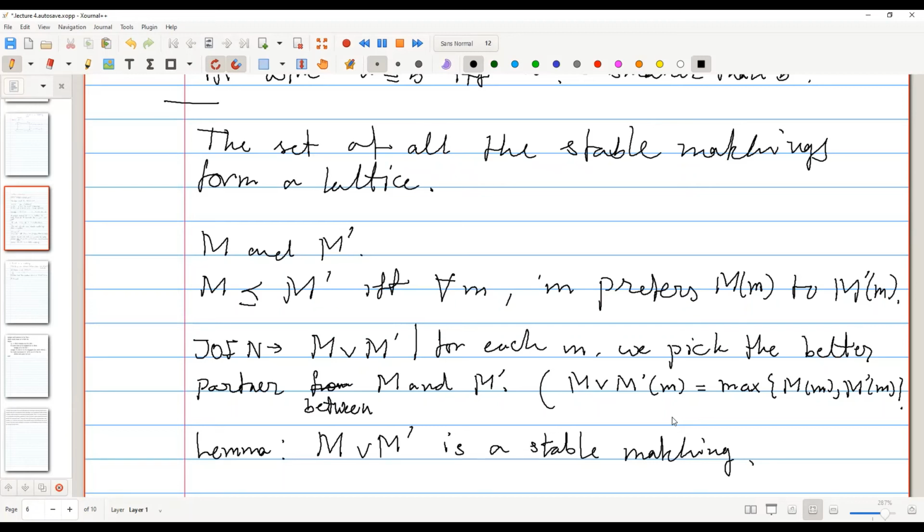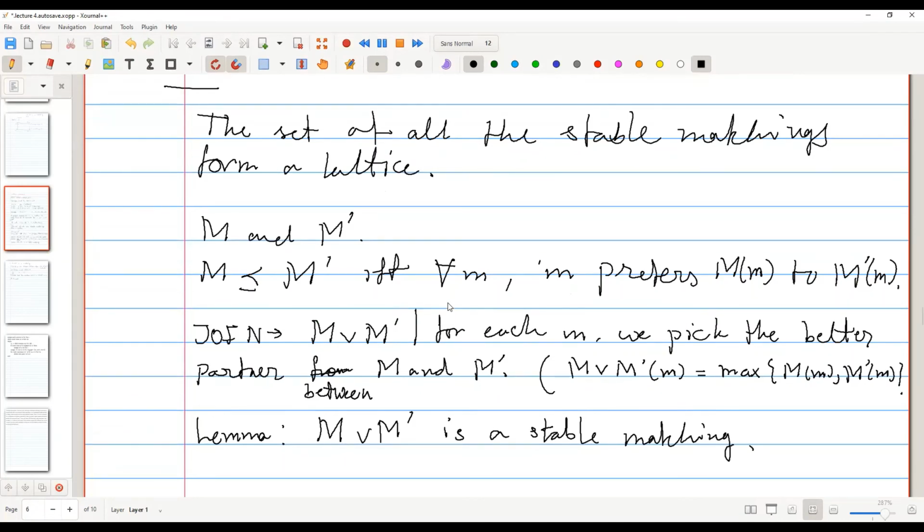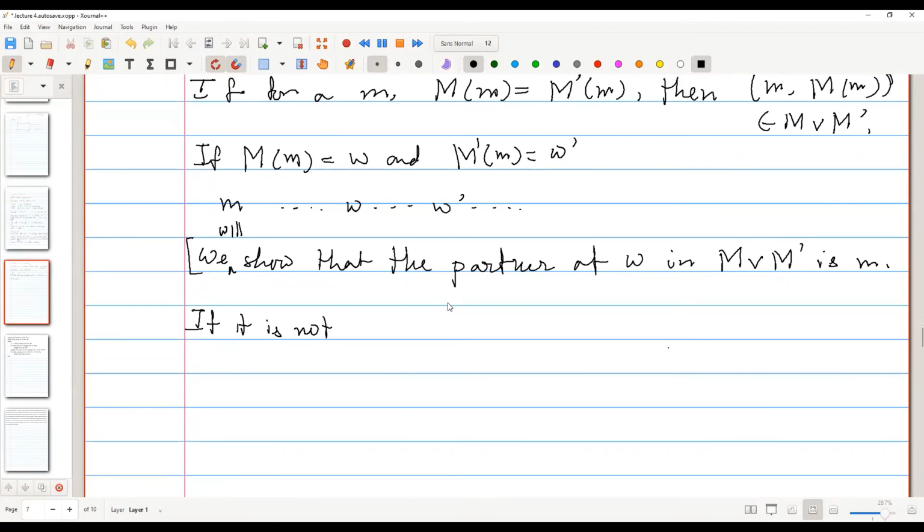For a woman, she will pick the worst partner among the two men that she has. Is it clear? Yes. Okay, that's what I forgot to tell you.